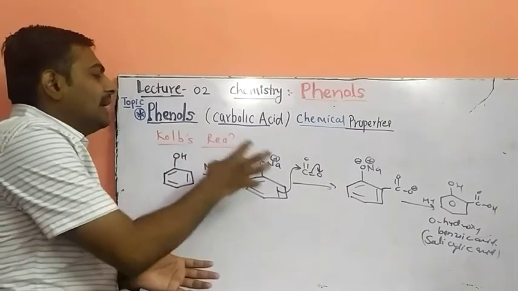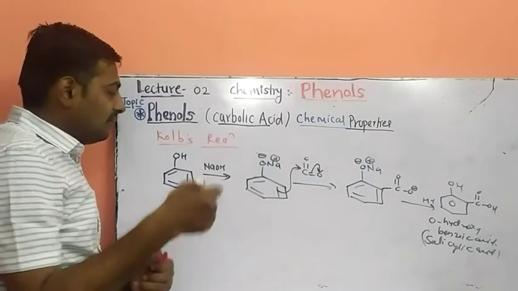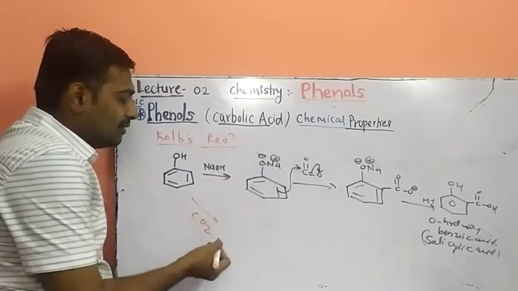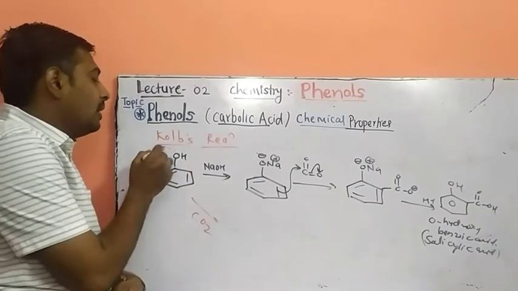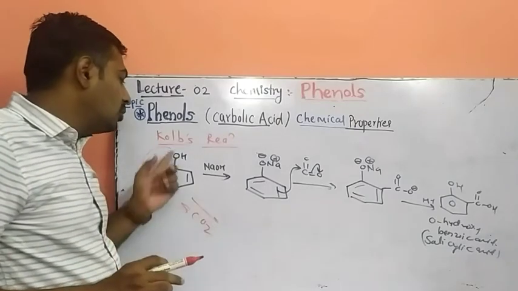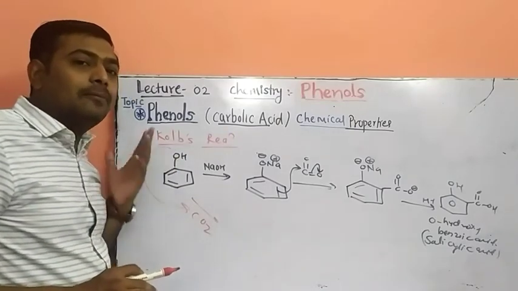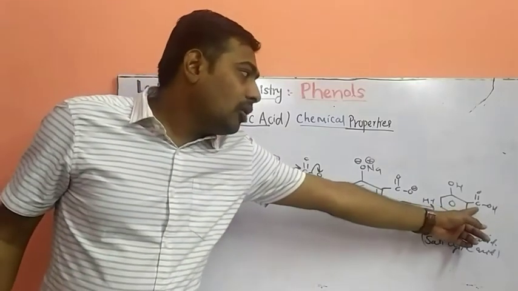See, when phenol reacts directly with the CO2 molecule, what happens? If phenol directly reacts with CO2, OH is an active group which contains a lone pair of electrons. It may attach to the CO2 carbon, and you will get CO2 at this position. So what is our required product? We require the carboxyl group at the ortho position.